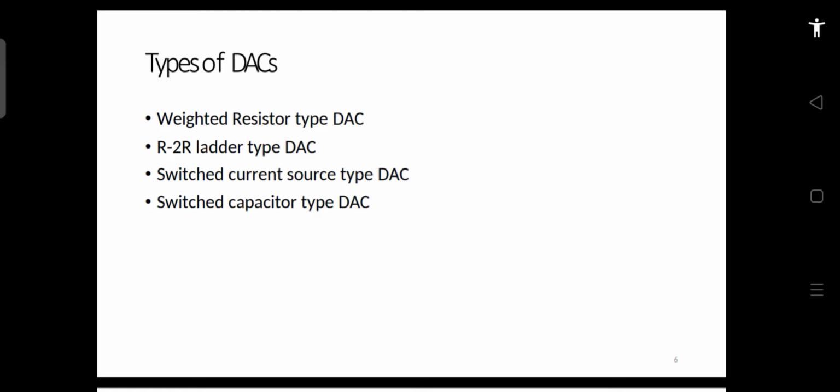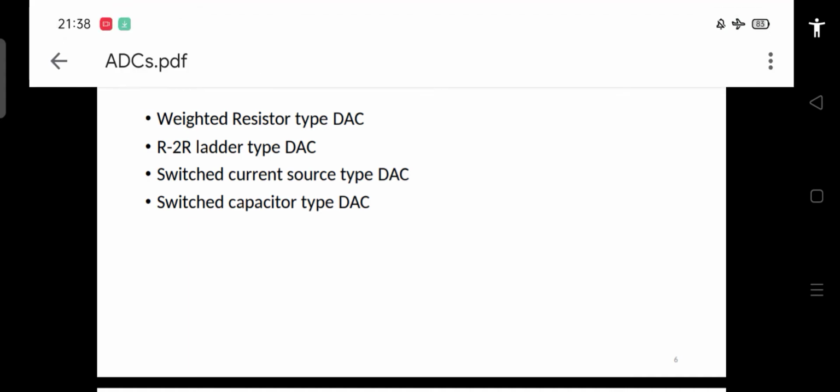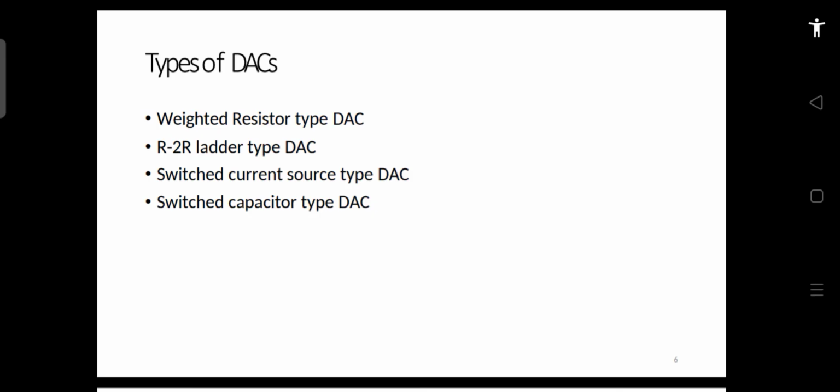Our basic idea in discussing various types of DACs and ADCs is to get a basic working idea of how these data converters work and on which principle they work. The types of DACs which we are going to discuss are the weighted resistor type DAC, then the R2R ladder type DAC, then the switched current source type DAC, and the switched capacitor type DAC.